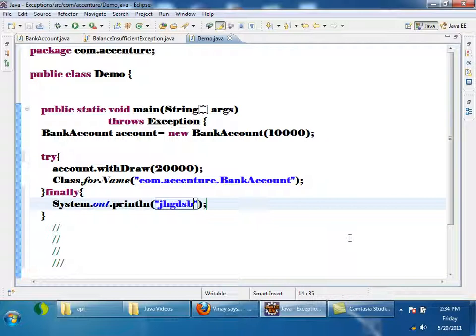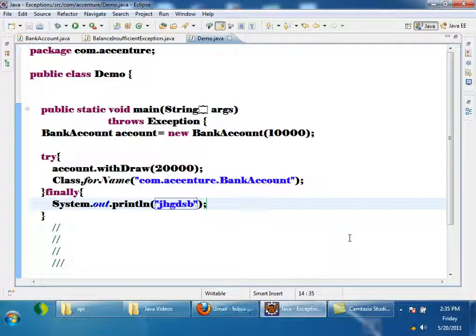So when to use finally? If you have some statements to be executed whether an exception occurs or not, then you have to keep them in the finally block.